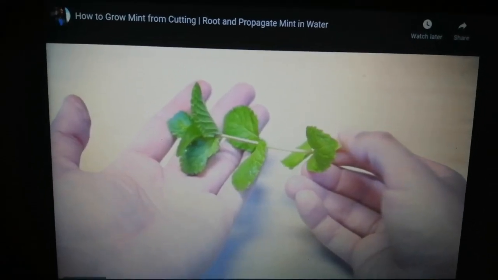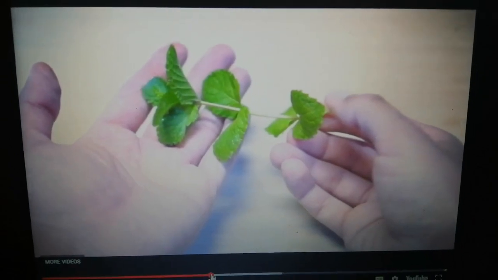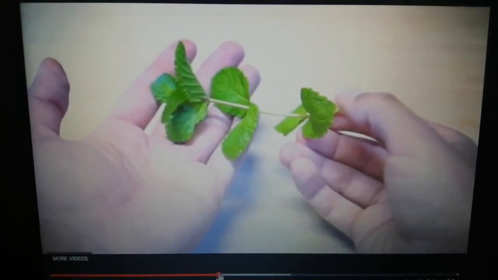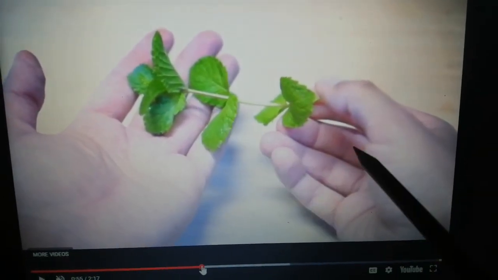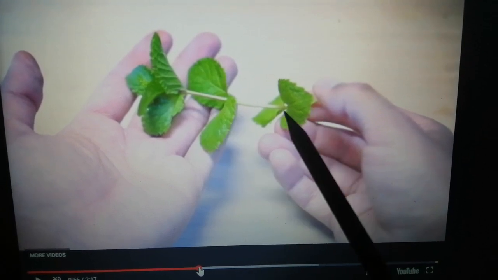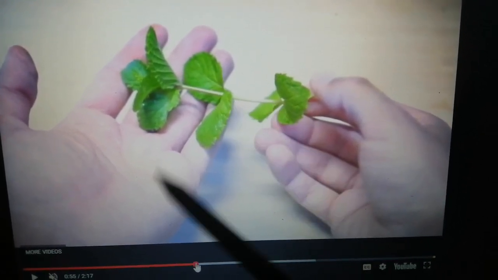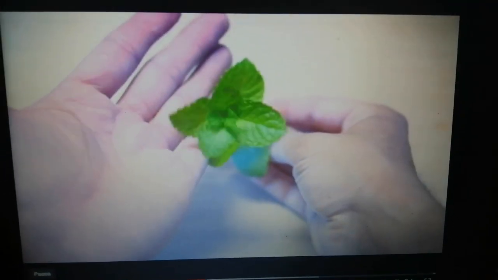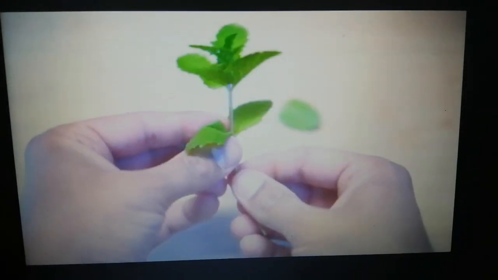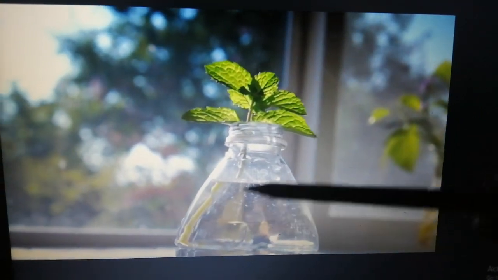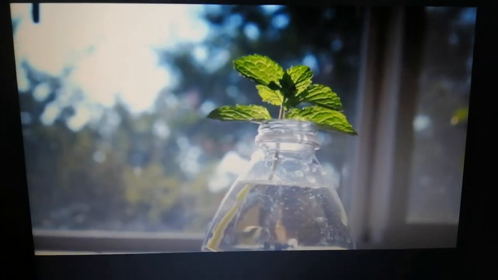So what is happening in this video is that they are showing how a new plant can be grown from a stem. So this is a mint plant, okay, and they have already cut the stem and they're going to remove all these leaves and leave only 4 leaves on top. So they are removing all the leaves and they will leave only 4 leaves on top, and they are going to immerse the stem in a water bottle.